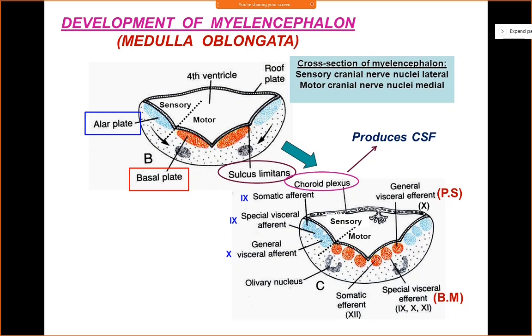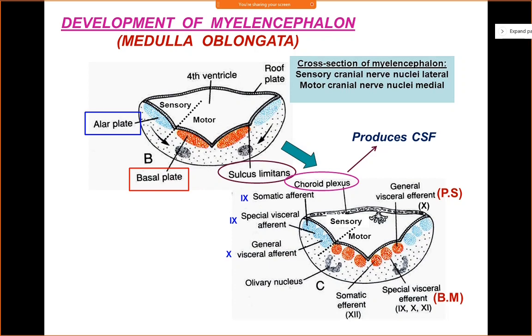So you have a large ventricle here. What is the ventricle of the hindbrain called? Anyone? What is the ventricle cavity of the hindbrain called? It is known as the fourth ventricle. Yes, very good. So the fourth ventricle is a large ventricle. It is not a small cavity. Because of the presence of this large ventricle, you will see that the lateral wall of the medulla oblongata opens up. It gets everted like a book, and the roof plate also gets stretched.